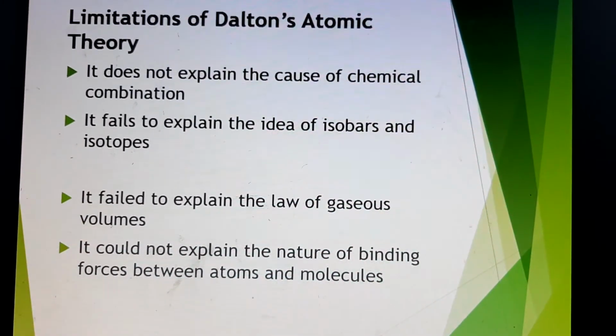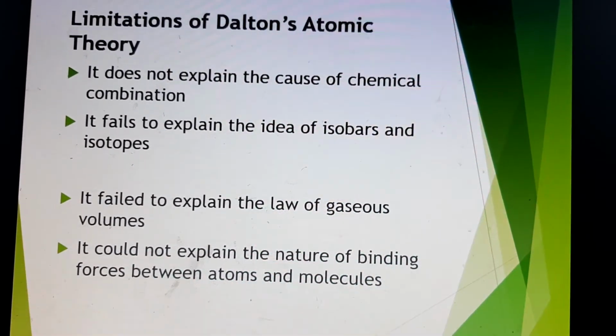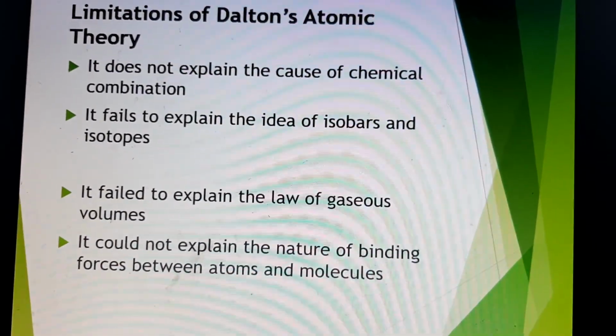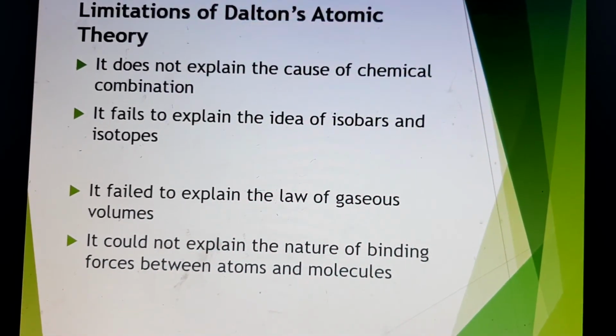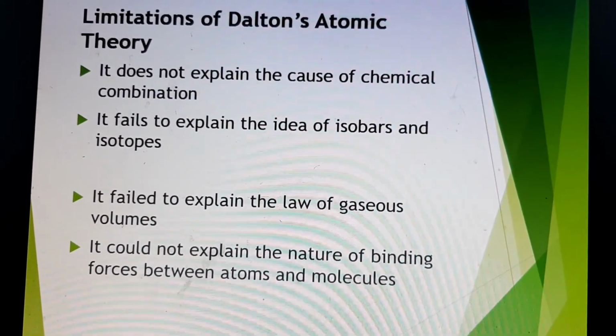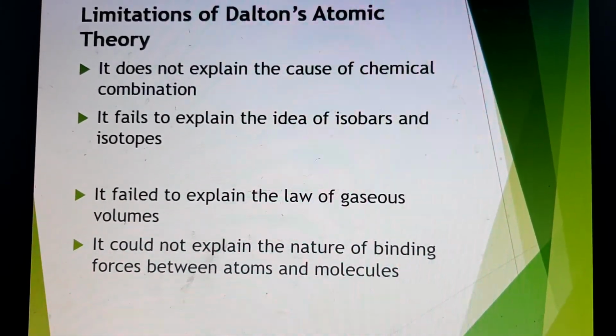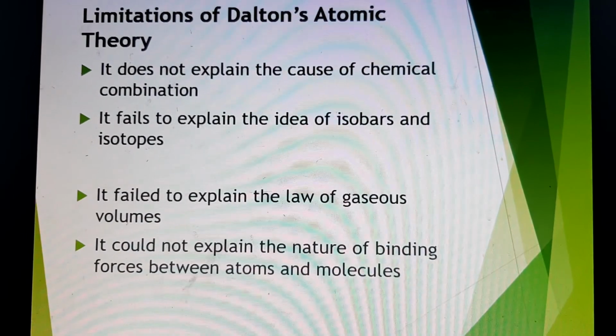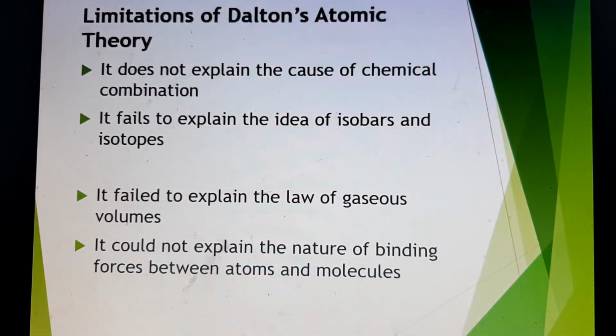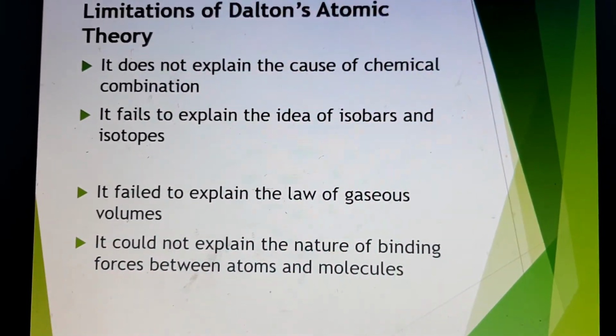The need for getting a complete octet or duplet. That is why the chemical combination happens, isn't it? So it was later on, after the discovery of electrons, that we understood why atoms combine together. Dalton was not able to explain this because electrons were not discovered at that time. So this is the first point.